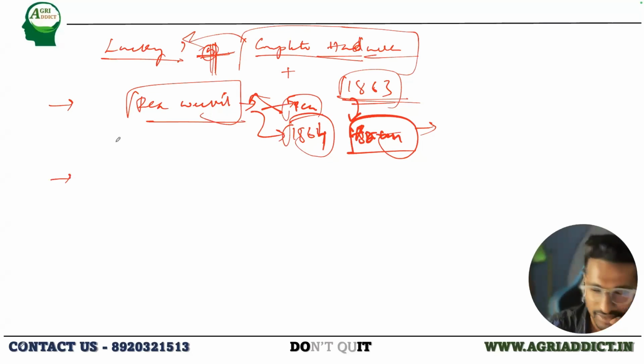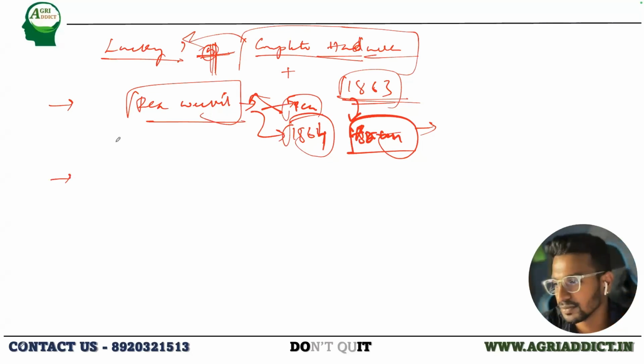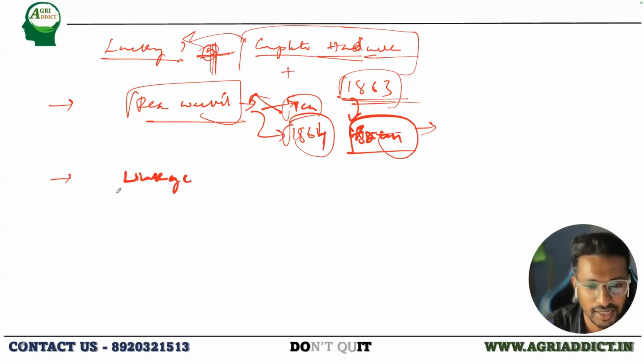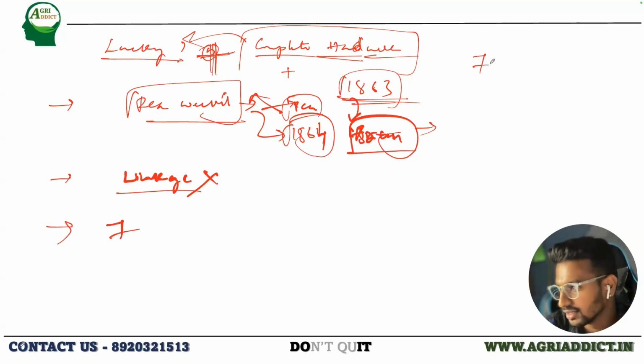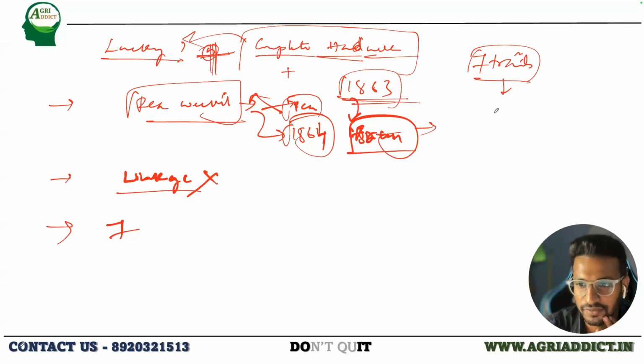So what are the other things that you might have read from the books? Yeah, he did not encounter linkage. Okay, 1 point. What are the other things? Monogenic control, sir. All the characters which are selected by. Yes, very good. The 7 traits which Mendel selected were under monogenic control.